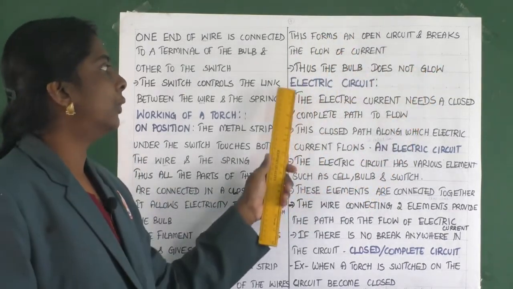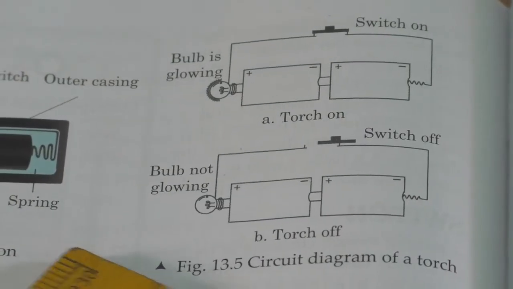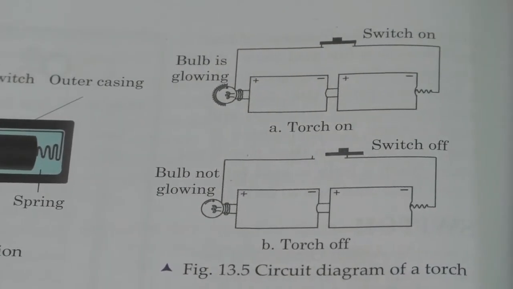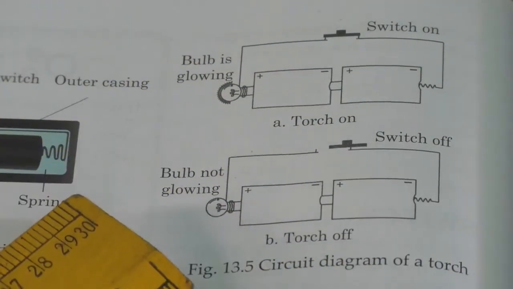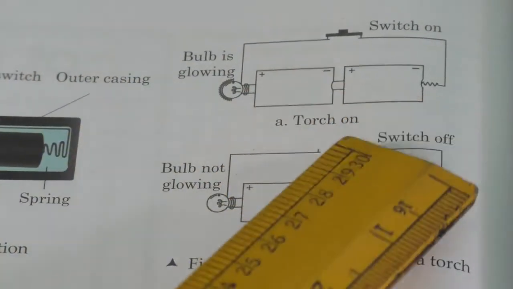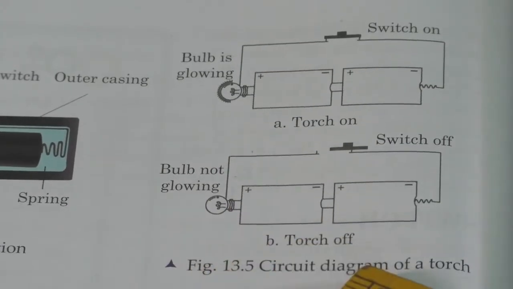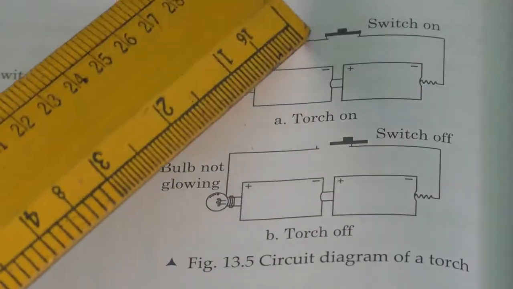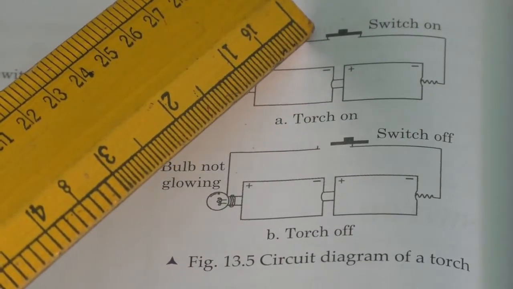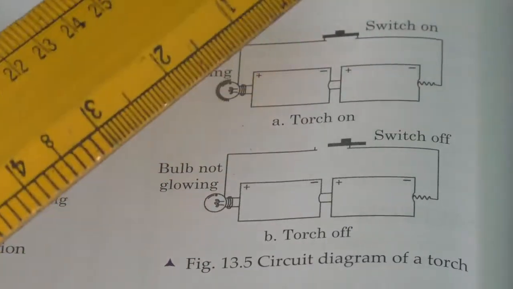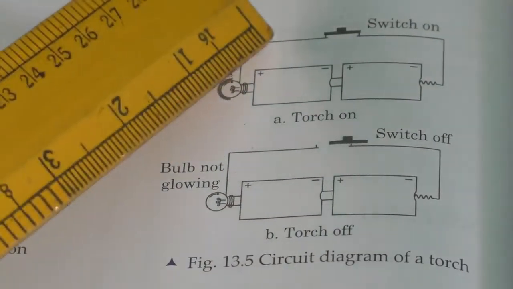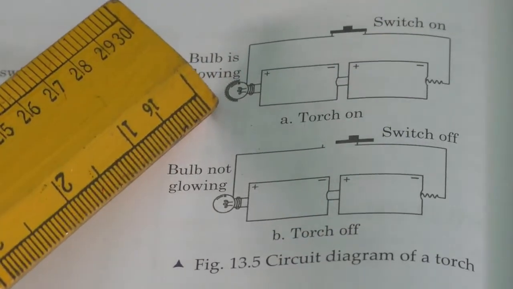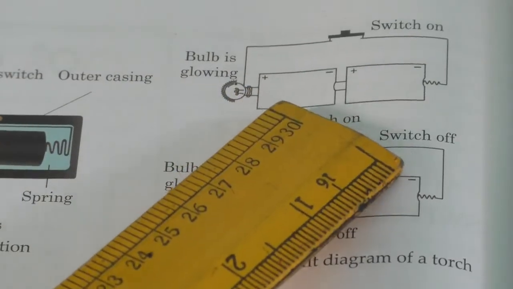Yes children, now you can see the picture for the circuit diagram of a torch. They have shown two pictures. A, that is torch on, and B, that is torch off. When the switch is in on position, automatically the metal strip under the switch, the wire and the spring, everything will be connected.